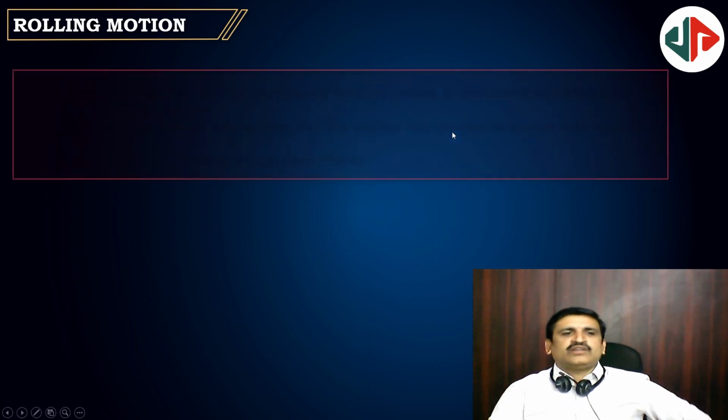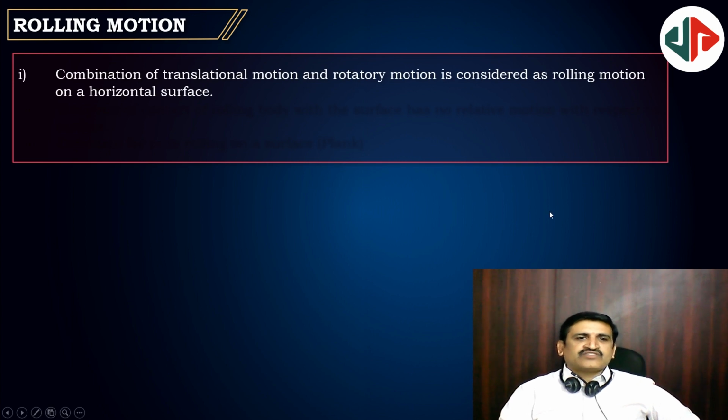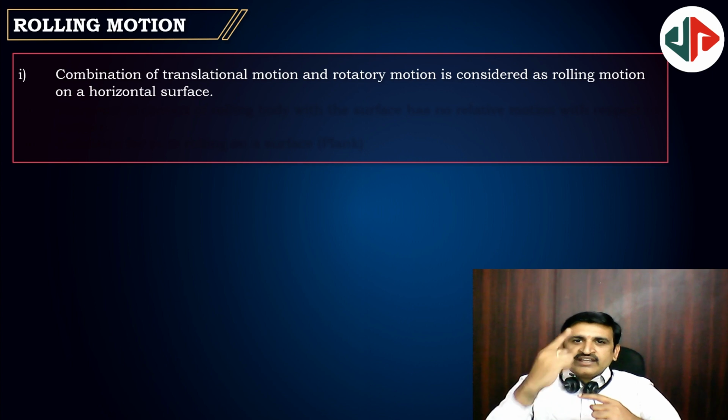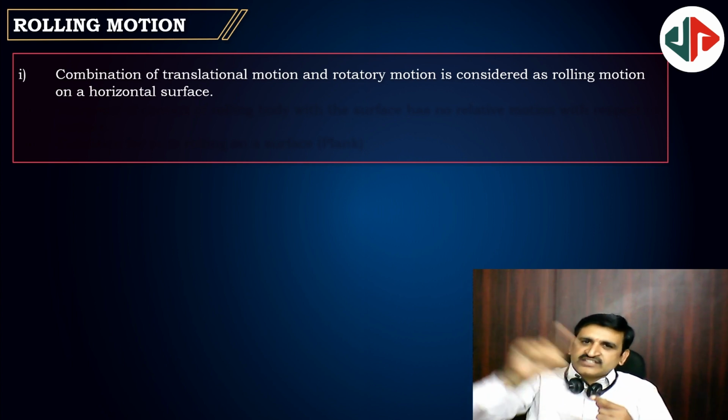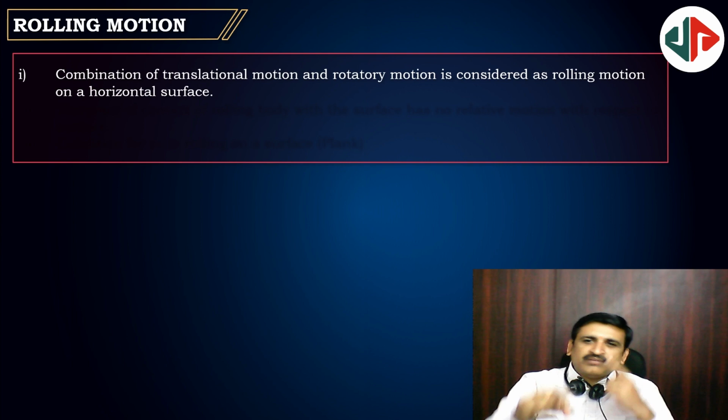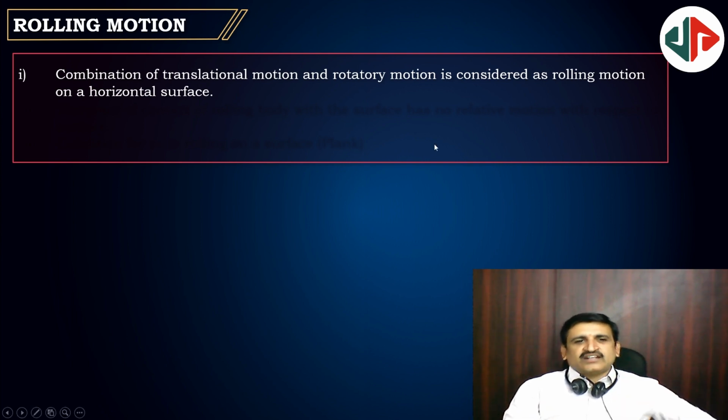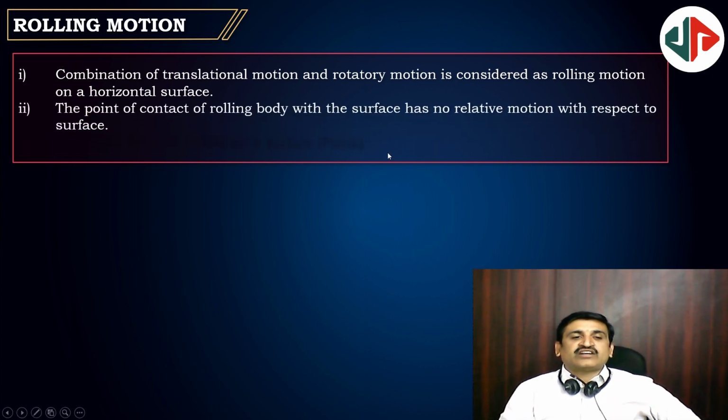Rolling motion is a combination of translational motion as well as rotational motion. That means rotating and moving forward. So translation will be there, rotation will be there, both in rolling motion. The point of contact of a rolling body with the surface has no relative motion with respect to the surface. That is pure rolling. The point in contact with the surface is momentarily at rest, then that is known as pure rolling.